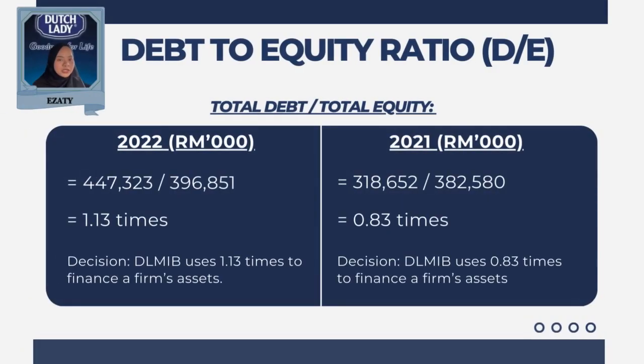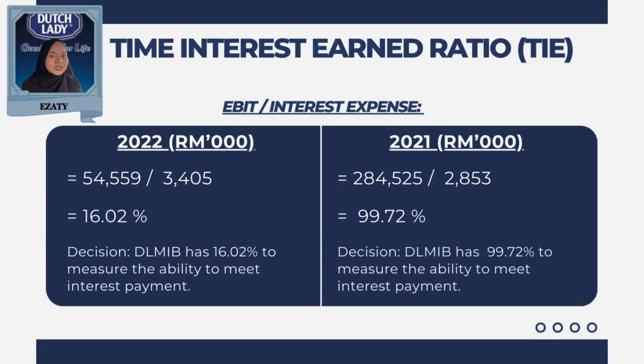Next, the debt to equity ratio is computed by dividing the total debt by the equity held by shareholders. This ratio sheds light on how much of a company's funding is provided by debt as opposed to equity. For example, the LMIB had 1.13 in 2022 and 0.83 in 2021 times to finance a firm's assets. A high debt to equity ratio indicates higher financial leverage, suggesting a greater reliance on borrowed funds for operation and potentially higher financial risk.